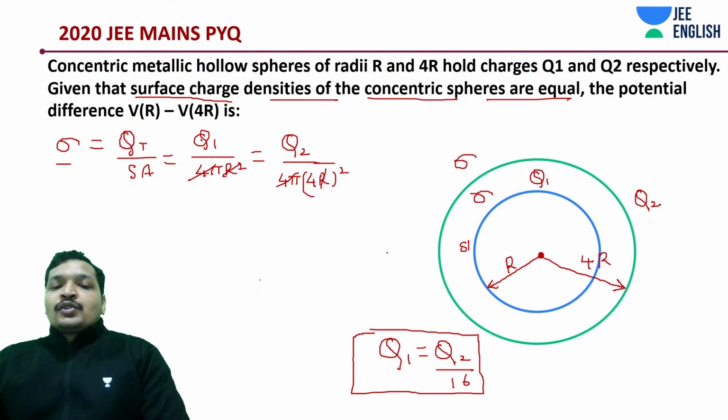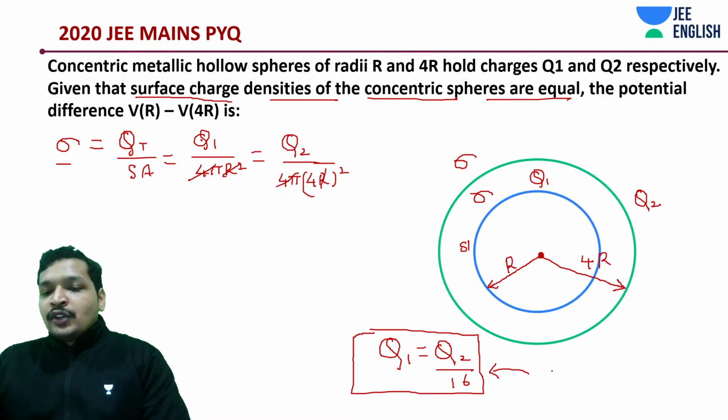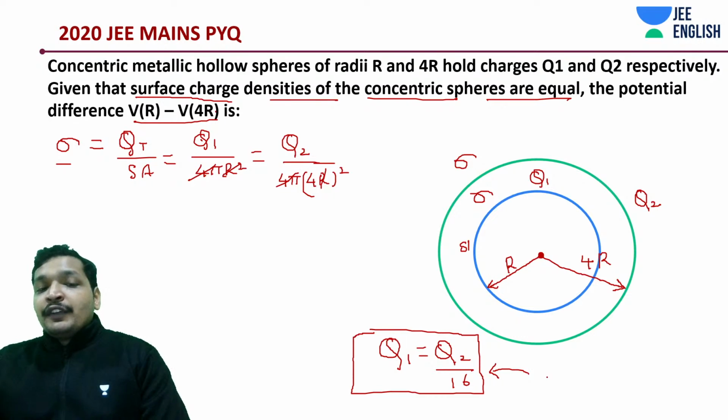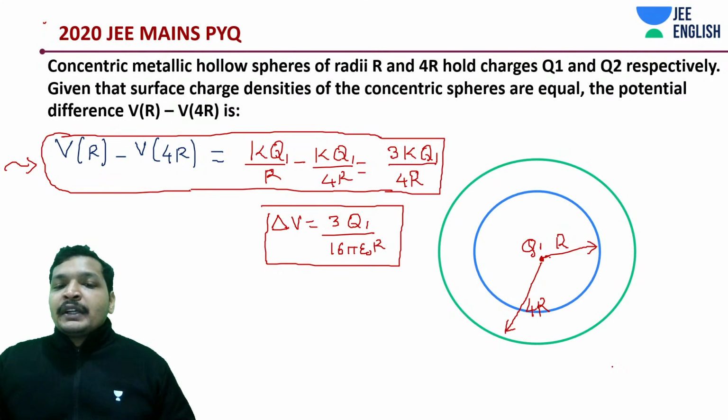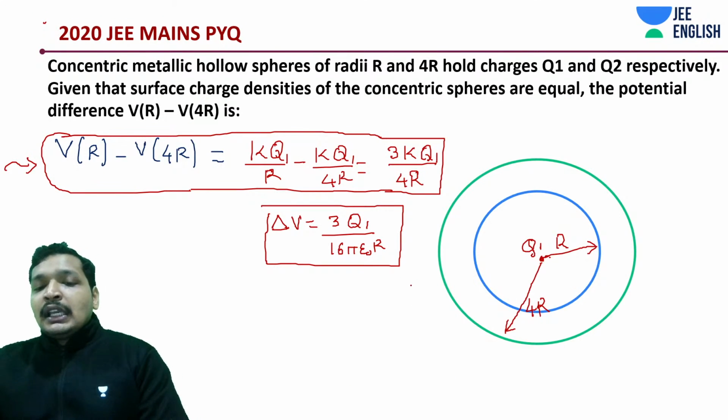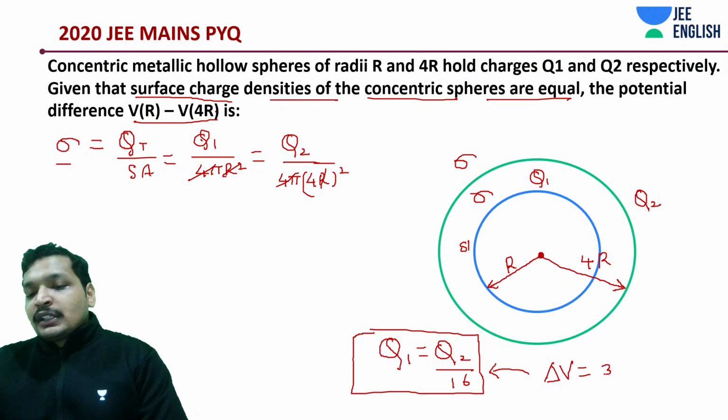So students, coming to the final part, it can also be expressed in terms of Q2. If I'm going to call this thing delta V, the difference between the potentials at 4R and R, it can be expressed in terms of Q2. What would it be in terms of Q2? In this term I will be substituting this, 3 by 16.